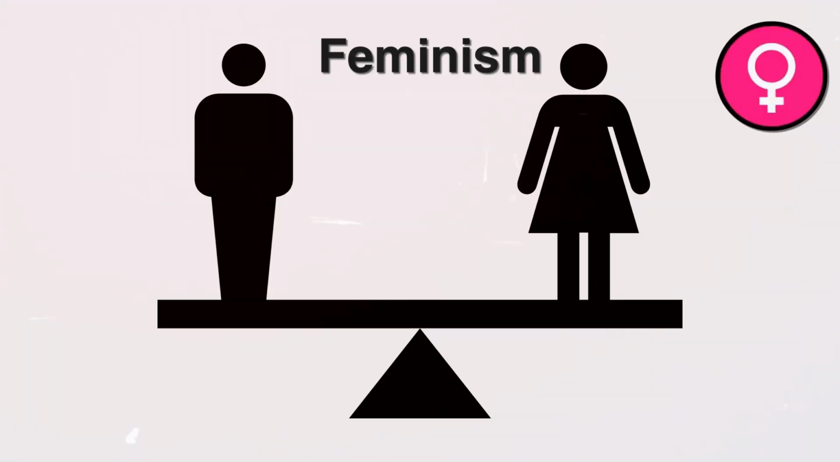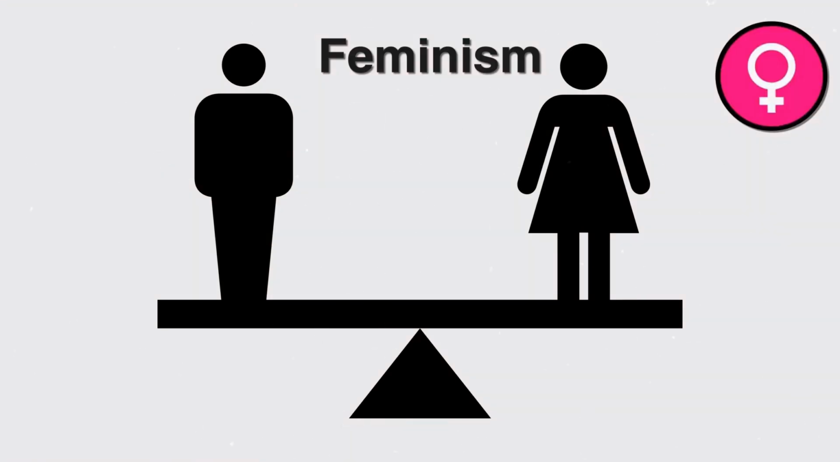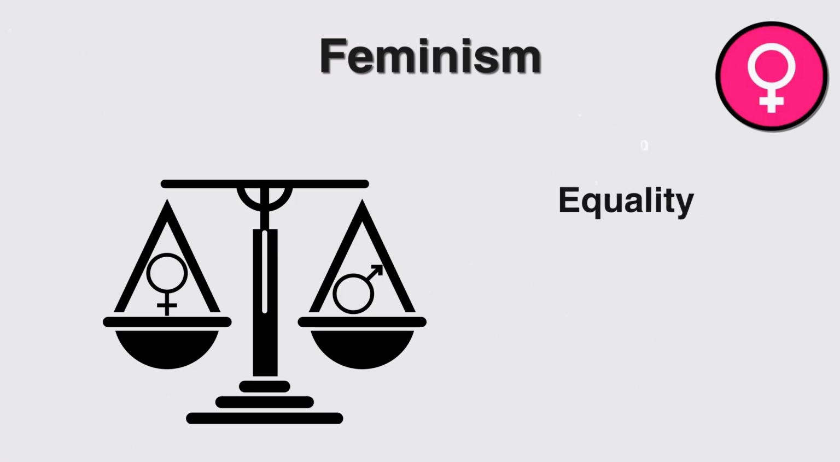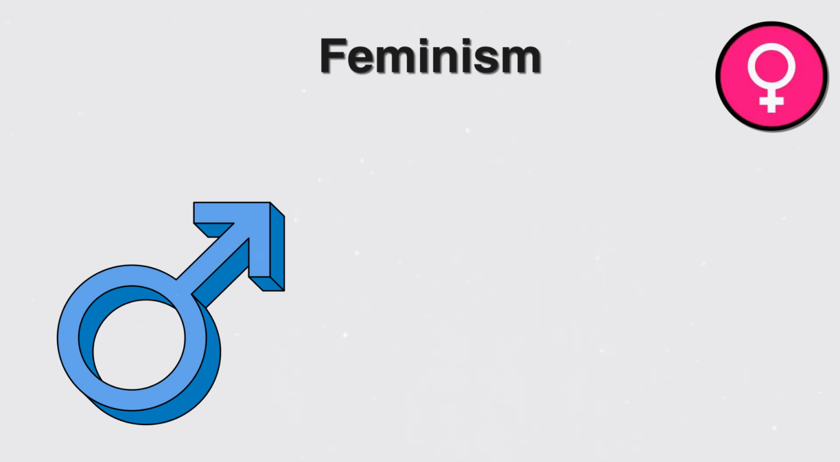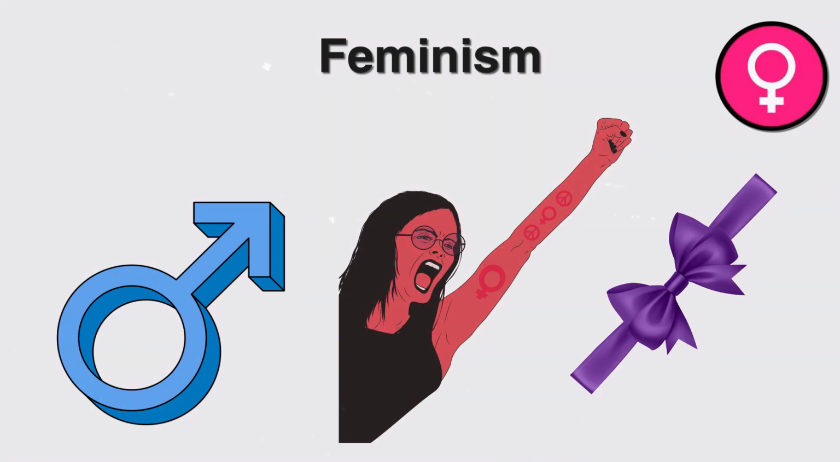Feminism. Its role is the advocate for gender equality and women's rights. Its attributes are equality, empowerment, social justice, inclusivity. Its main symbols are Venus symbol, raised fist, purple ribbon.